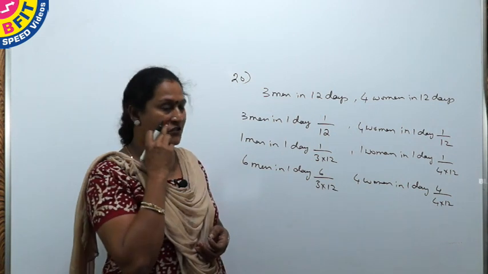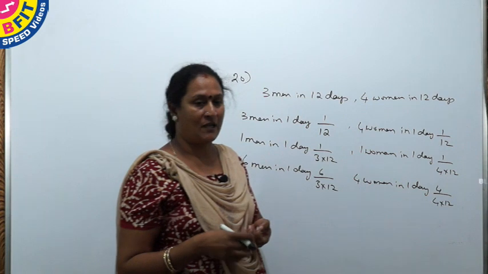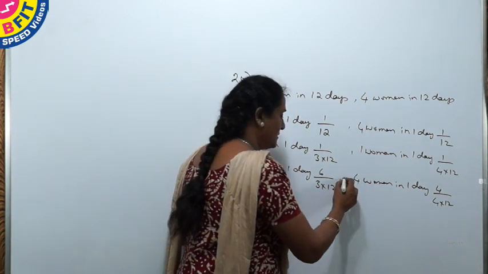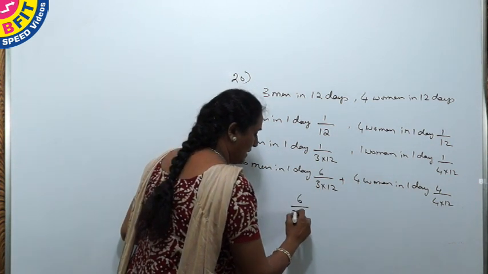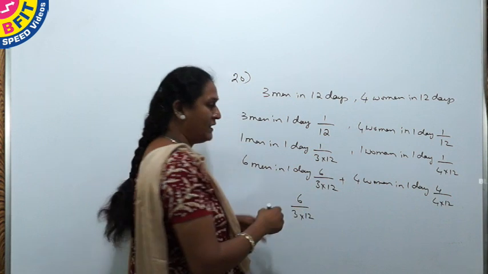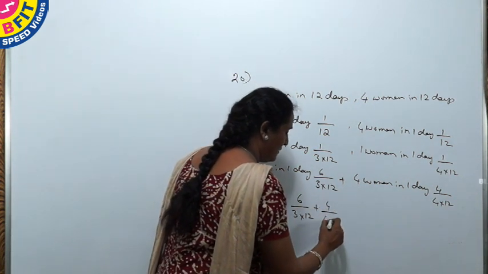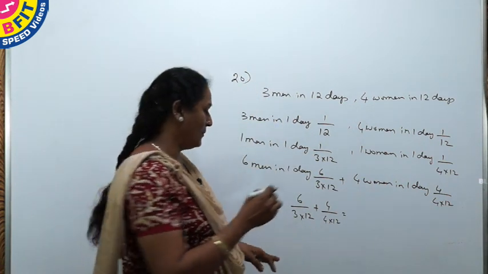So now we are asked to find the time taken by 6 men and 4 women working together. So 6 men and 4 women means it is addition here. So that is work done by 6 men in 1 day plus work done by 4 women in 1 day. So here you have 1 by 12 common.